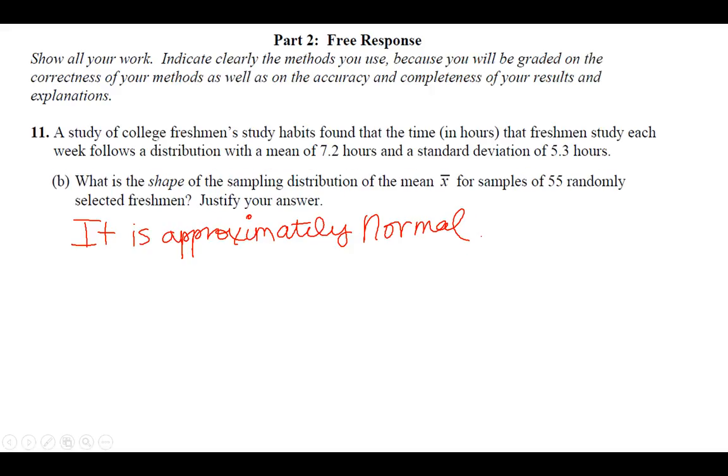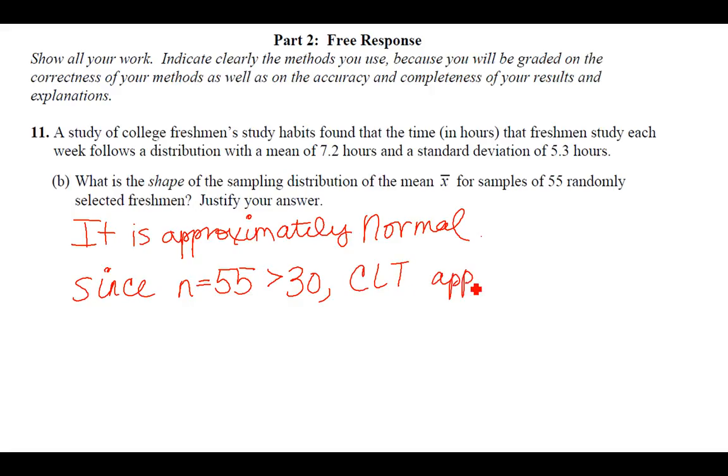We use the formula that tells us to take the population standard deviation and divide it by the square root of the sample size. The population standard deviation given to us is 5.3. The sample size is 55, so we take 5.3 and divide it by the square root of 55, and the calculator gives us the answer of 0.7147 when we round that.